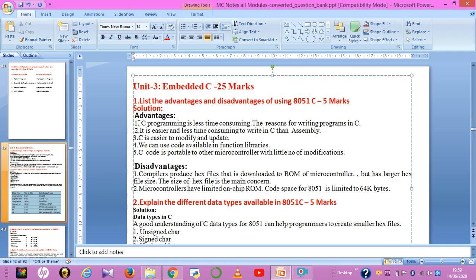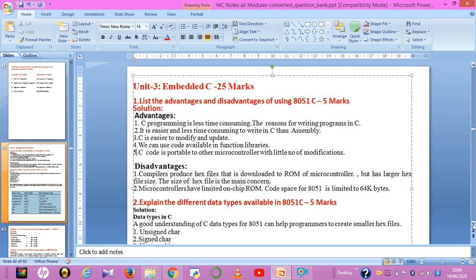Microcontrollers have limited on-chip ROM. Code space for the 8051 is limited to 64 kilobytes. This is the second disadvantage. The microcontroller has a limited on-chip ROM, that is 4K. You can extend up to 64 kilobytes by interfacing with the 8051. So you should concentrate on ROM size whenever you are writing larger programs.